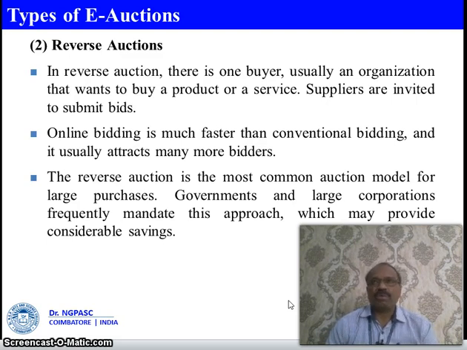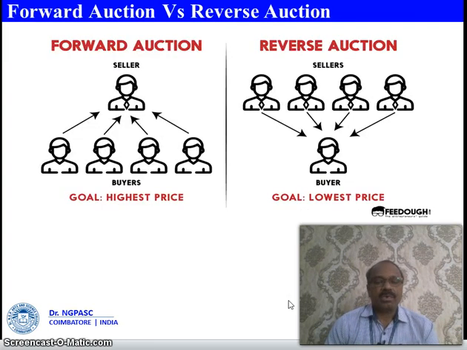Here in the reverse auction, one buyer will give the requirement, and many suppliers will bid. The suppliers will quote. So the forward auction and reverse auction are different things in the e-auction arena. See here, this picture will make it clear what is forward and what is reverse. In forward auction, the seller is one and the buyers are more.